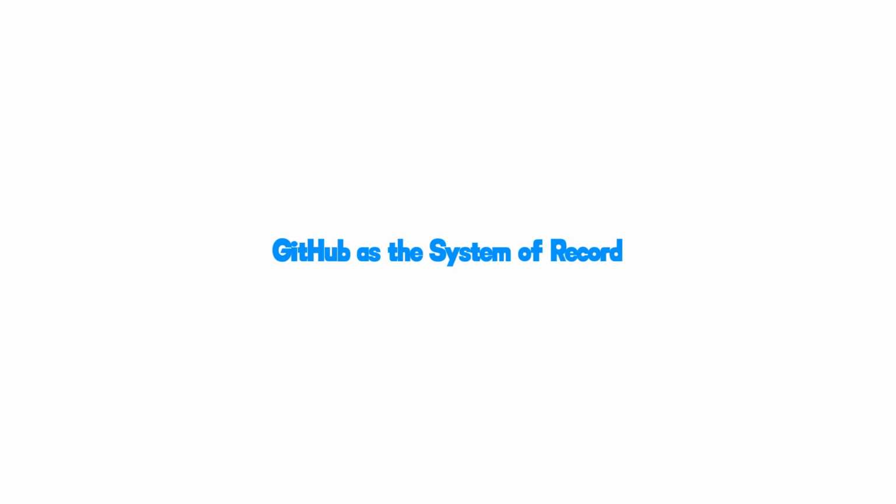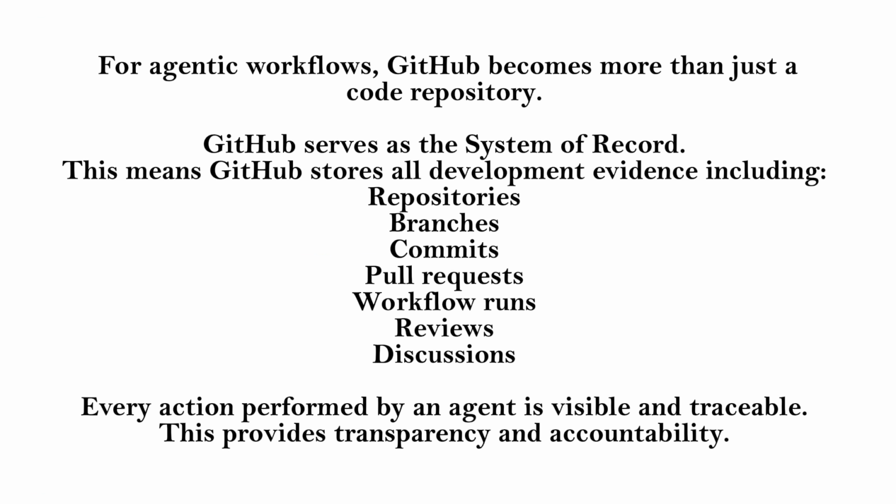GitHub as the system of record. For agentic workflows, GitHub becomes more than just a code repository. GitHub serves as the system of record. This means GitHub stores all development evidence including repositories, branches, commits, pull requests, workflow runs, reviews, and discussions. Every action performed by an agent is visible and traceable. This provides transparency and accountability.